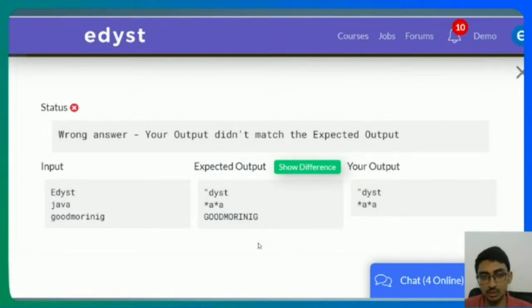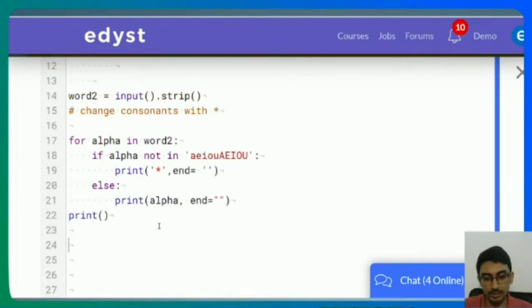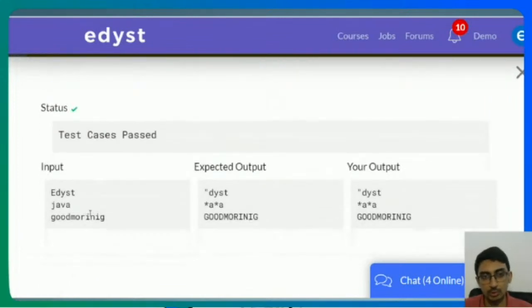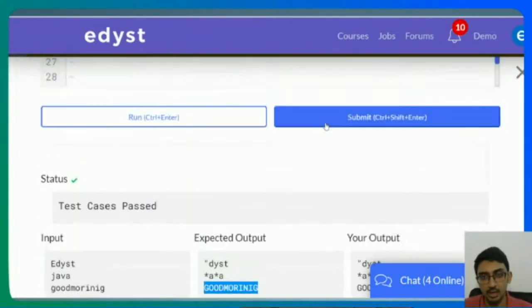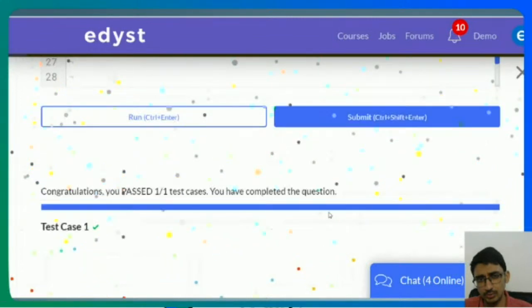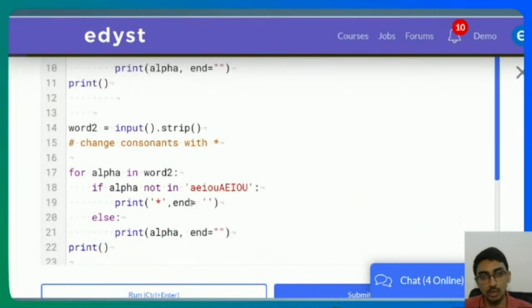Now you are only left with this last one, in which all the lowercase should be converted to uppercase. Again, super simple to do in Python. I'll do word3 is equal to input, and I just have to print the upper of this one. So I'll print word3 dot upper. It's just print the upper character of good morning, all in upper case. And if I submit it, I believe this should work. Yeah, it works out. So again, super simple in Python.